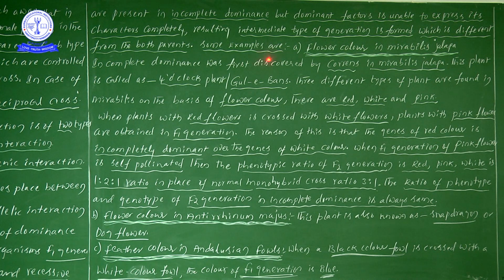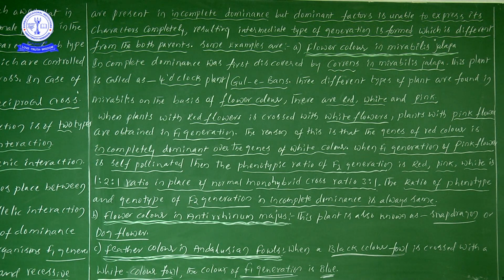Some examples: you may ask for examples, because we have completed the incomplete dominance concept. First, let us take flower color in Mirabilis jalapa to learn the information under incomplete dominance. Incomplete dominance was first discovered by Correns.